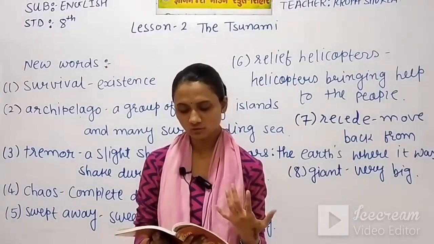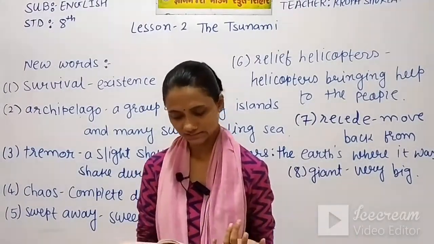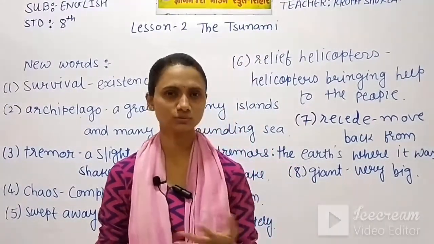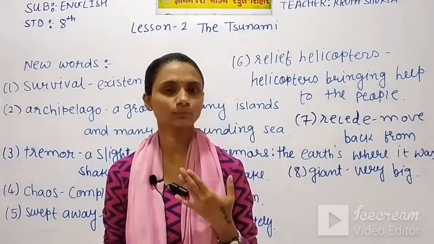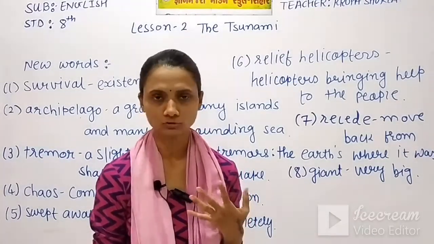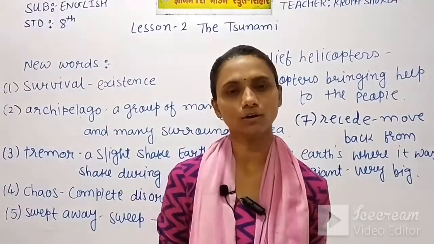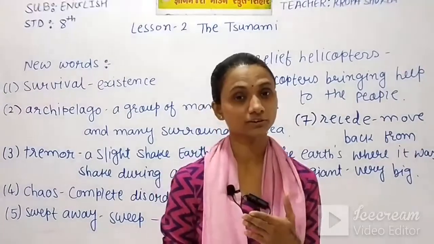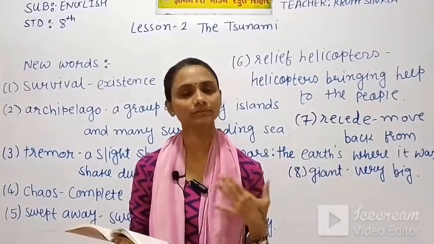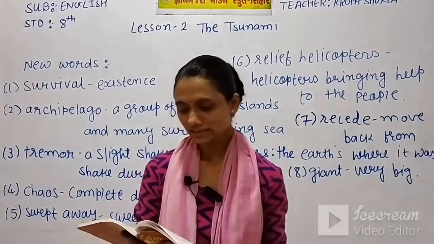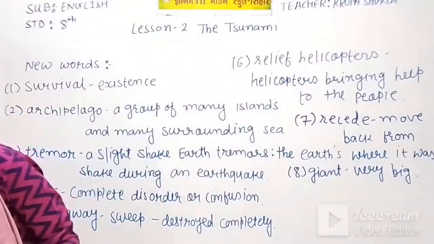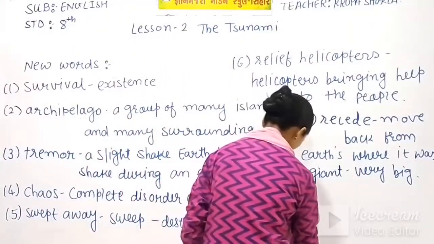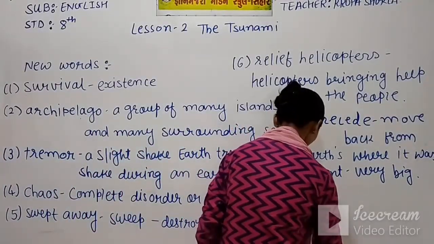The little girl does not want to talk about the incident with anyone. She was so afraid of that situation. She was full of fear, so she couldn't speak a word, and she was a very little girl, so she couldn't talk about that situation to anyone, as she lost her family, her mother, aunt, grandfather and father. Everybody was lost there. She is still traumatized. Here we got one word, traumatized, means greatly shocked and distressed. So she was still in trauma.